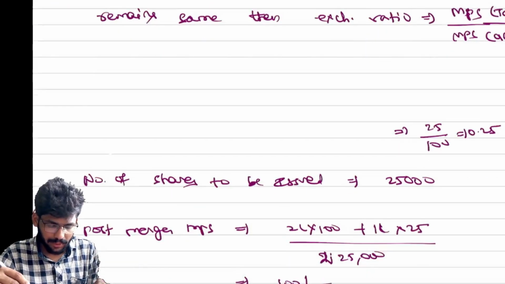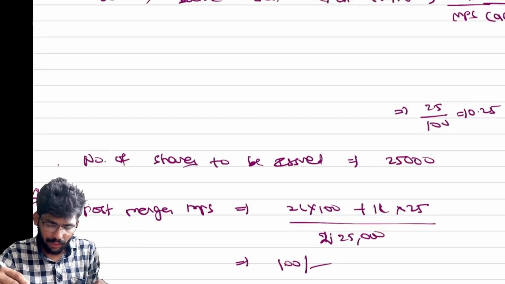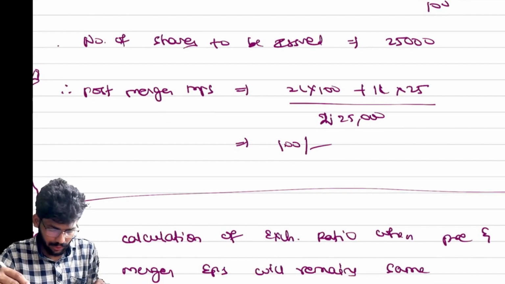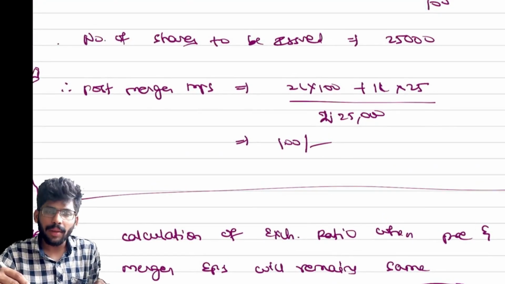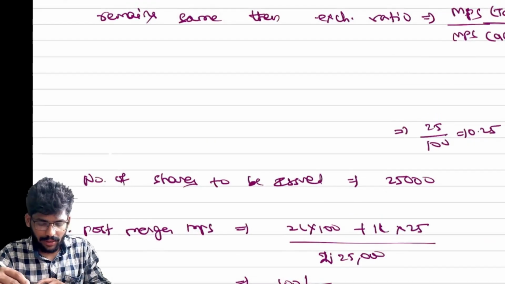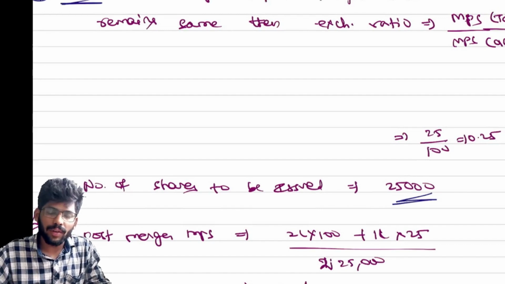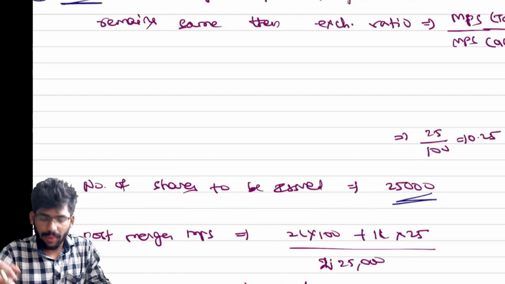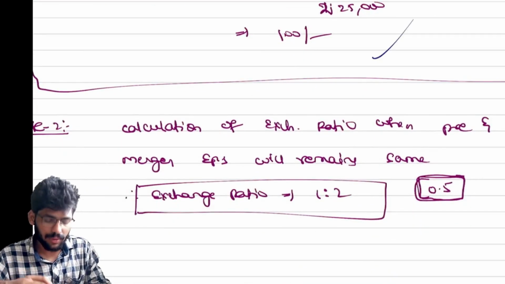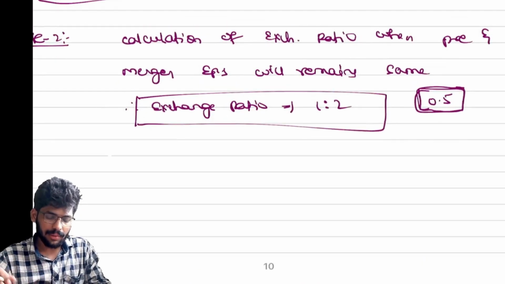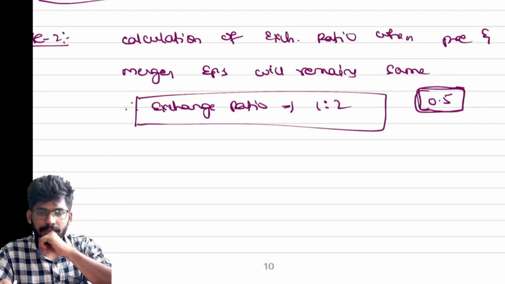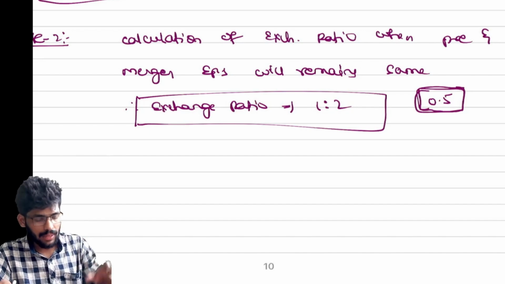Number of shares to be issued, how much, sir? 25,000, because they have 1 lakh shares and 25% of 1 lakh means 25,000. Post-merger EPS: 2 lakhs into 100 plus 1 lakh into 25 divided by total number of shares. The value will change because the number of shares to be issued is only 25,000. Previously I have 2 lakhs, now we are issuing 25,000. Total 2 lakh 25,000. 100 rupees is the post-merger MPS. Clear? Everyone? Any difficulty in this question?